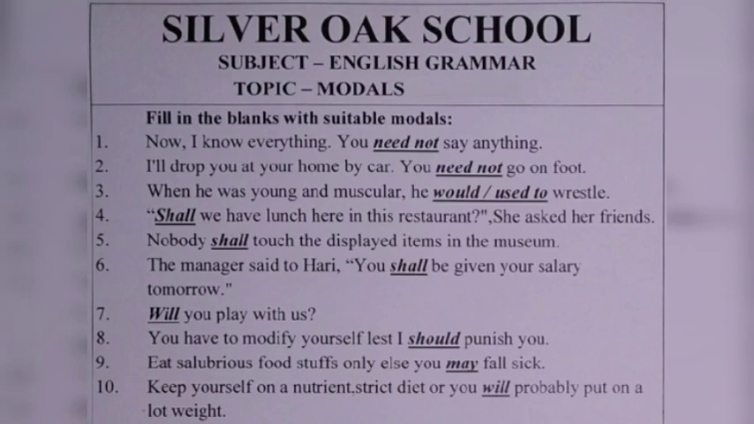Now the tenth sentence is, keep yourself on a nutrient strict diet or you will probably put on a lot of weight. After the use of the word or in a sense of otherwise in a sentence, we use will. So here or is there in this sentence, so we have used here will.